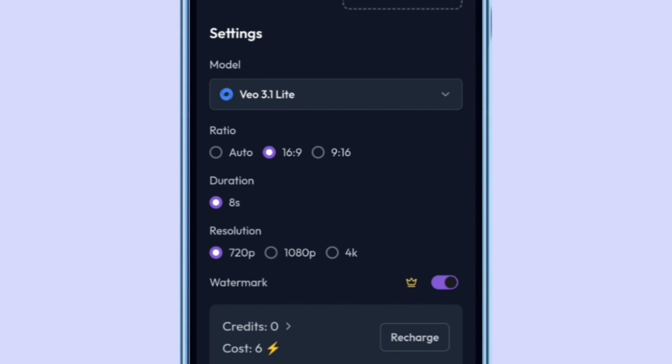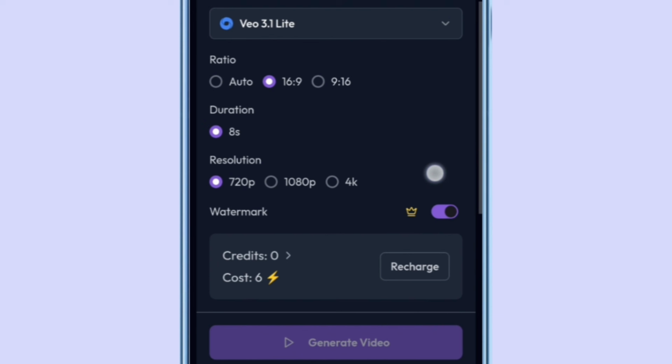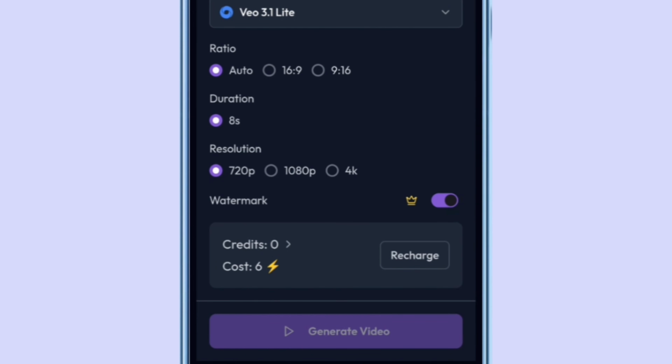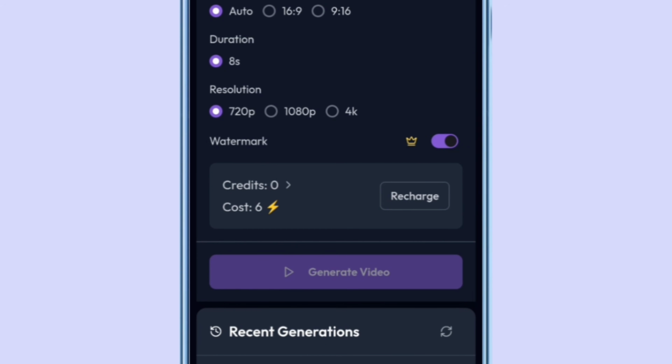And of course, I'll always put it to 16:9 because my image is already in 16:9. If not, go ahead and change it. All right, you can even leave it at auto ratio. Just leave it at that. It doesn't matter. As you can see, 8 seconds. This one, if you put it to this one or this one, it will exhaust your credit so fast. So put it to 720p.